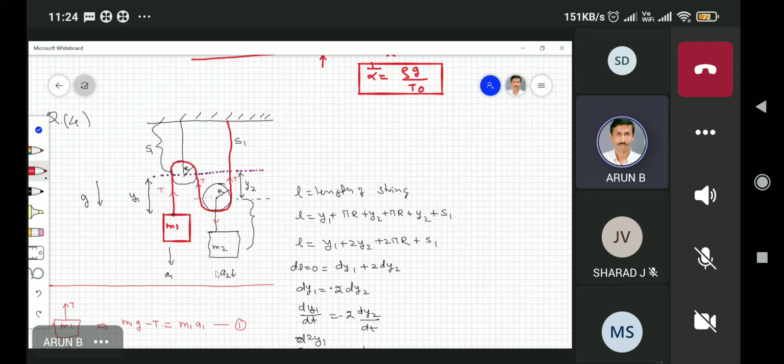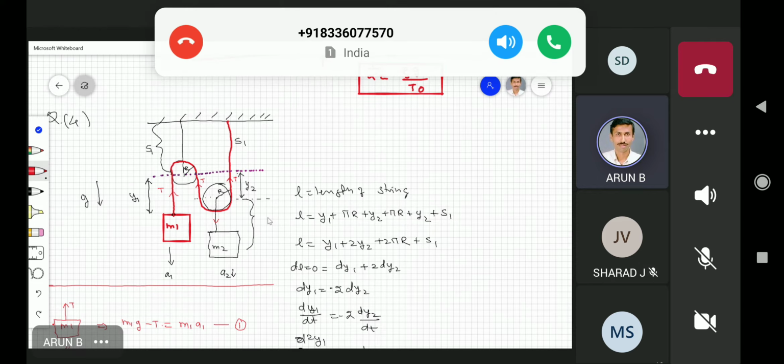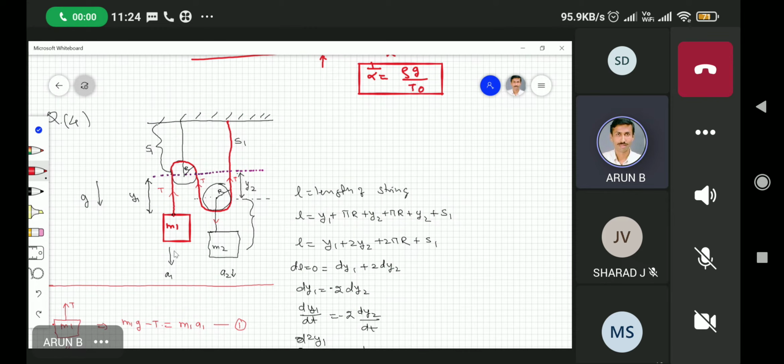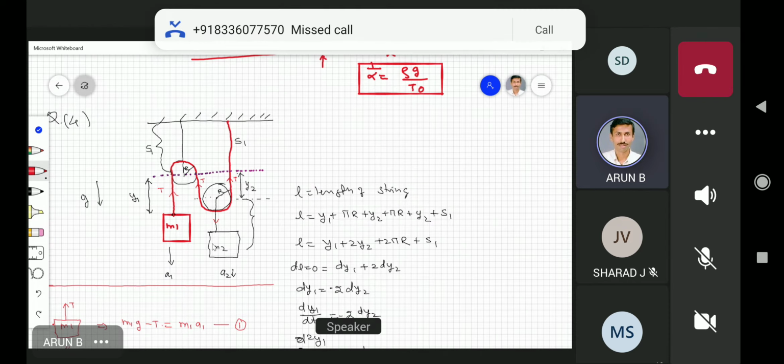Although we are defining y1 and y2, and defining the acceleration of mass m1 and of mass m2, in principle this is written in terms of a constraint equation. Then you express one acceleration in terms of the other. The constraint means you define generalized coordinates, and that gives the degrees of freedom of the problem.